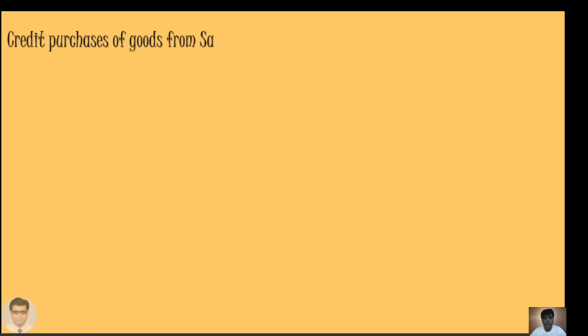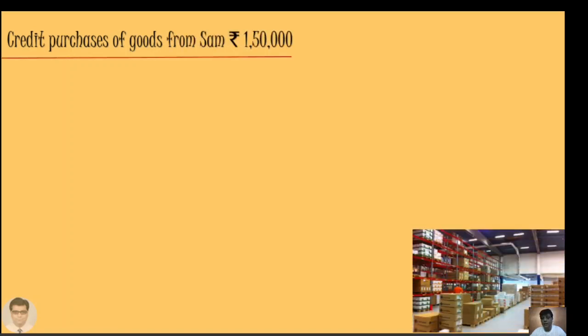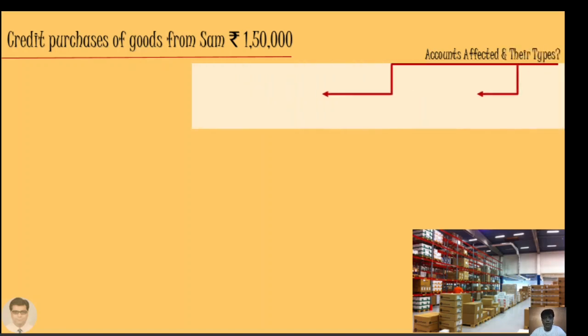Credit purchases of goods from Sam rupees 1,50,000. The accounts that are affected and their types. First of all, we are purchasing goods, so purchases account is affected. Purchases is an expense for us. And now we are liable to pay this amount to Sam. So Sam becomes our creditor, which is a liability.